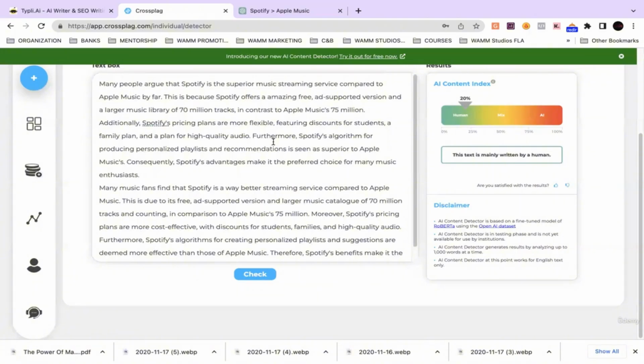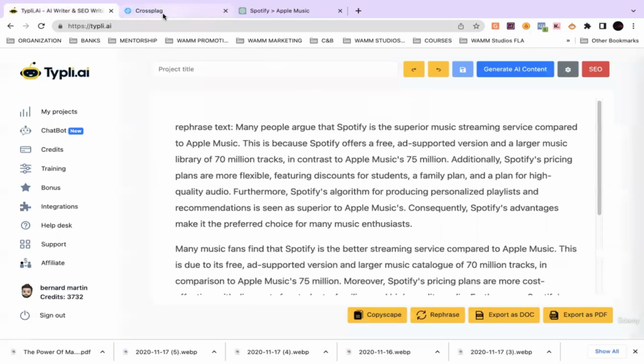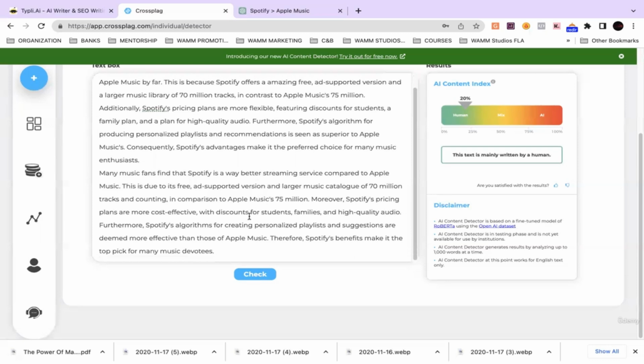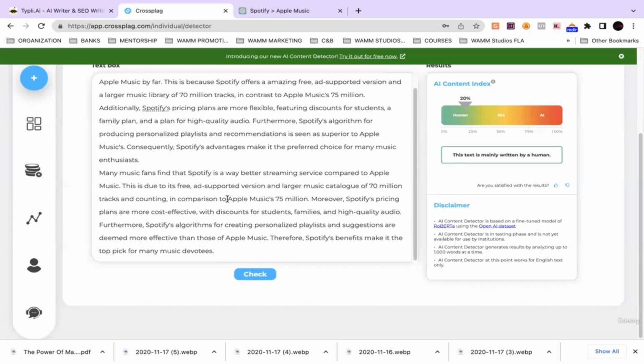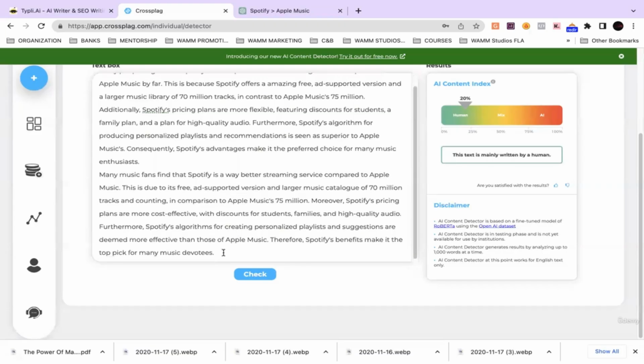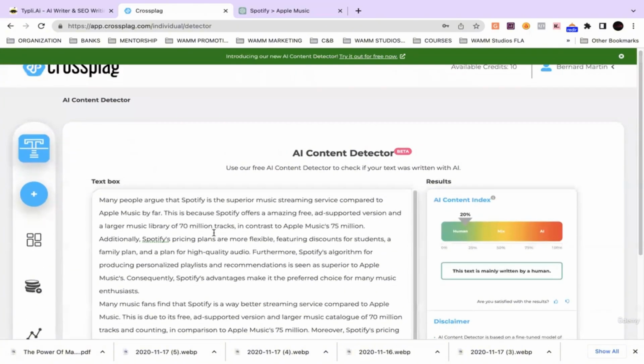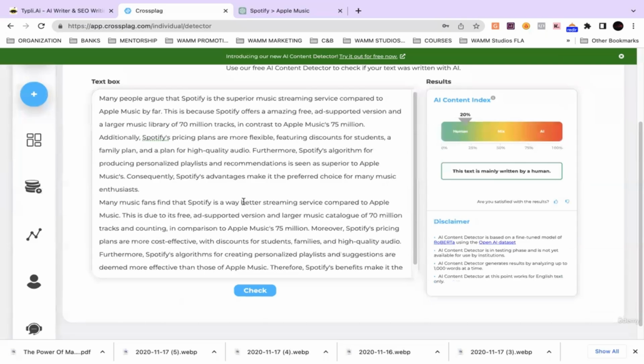You throw it in here, check the AI content, see how AI-ish it is, rephrase it, and come back over here and just change a few words and keep checking until you're done. All right, this is how you do it, y'all. This is how we get down. This is how people are kicking out that SEO content like crazy. But we want to make sure that it's as human as possible. So that's what we on, y'all.